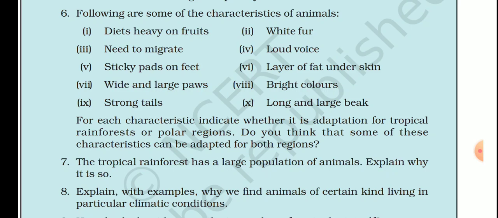Wide and large paws, again polar region. Eighth, bright colors, tropical rainforest, so that it helps in camouflage. Ninth, strong tails, again tropical rainforest, like lion-tailed macaque. 10th, long and large beaks, again an adaptation of tropical rainforest.